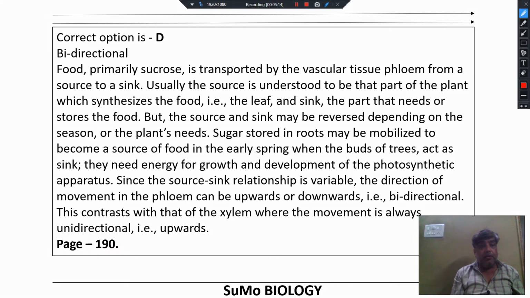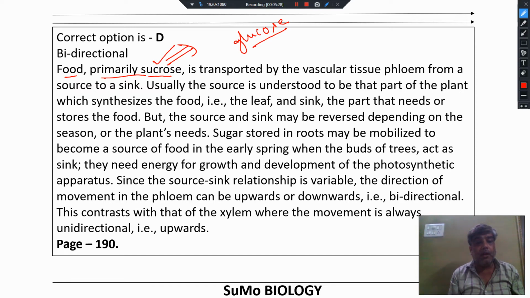Food, primarily sucrose, is transported in the form of disaccharide sucrose. However, sugar is produced in the form of glucose. Production occurs of glucose, translocation occurs of sucrose, and storage occurs in the form of starch. So, monosaccharide is produced, translocation occurs of disaccharide, and storage occurs of polysaccharide. Food, primarily sucrose, is transported by the vascular tissue phloem.